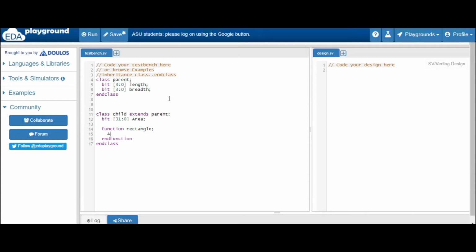We will directly write area equal to length multiplied by breadth.